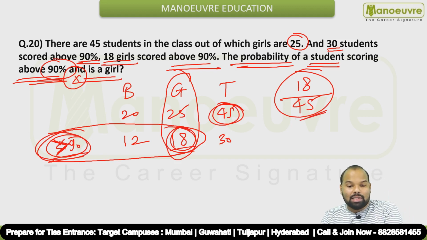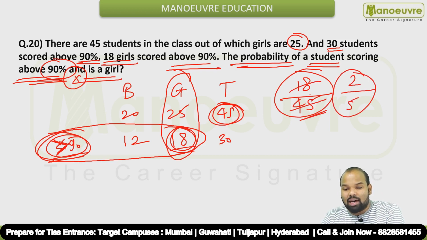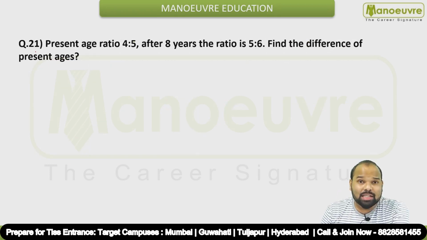Okay, so you can just simplify this further if you want. This is 9 2s and 9 5s. The answer is 2 by 5. Now let's discuss question number 21.